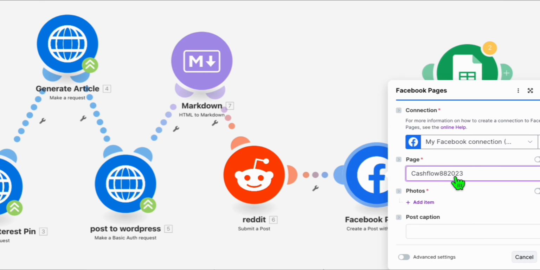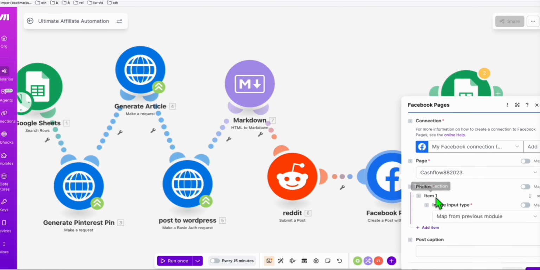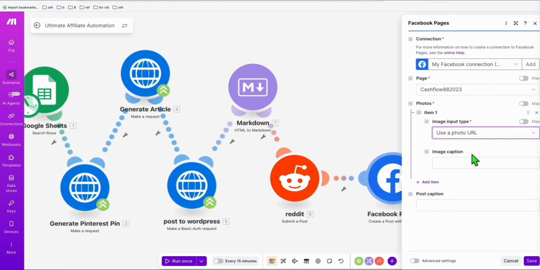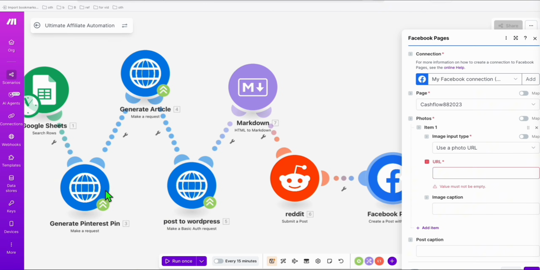You can create as many pages as you want in your personal account. Now, I'm going to add photo. So the photo will be coming from this one, the generate Pinterest pin. So we can have this as photo from to be posted on Facebook. So here, select use photo URL. Now, the data will be coming from here.